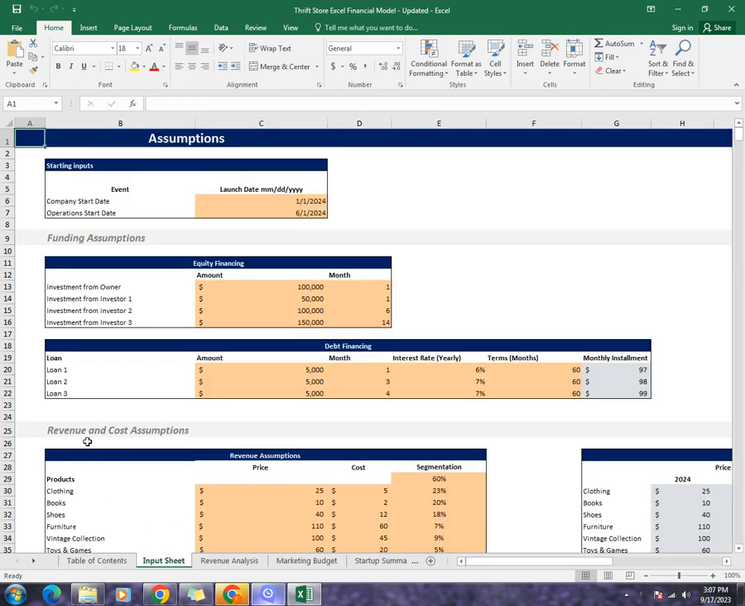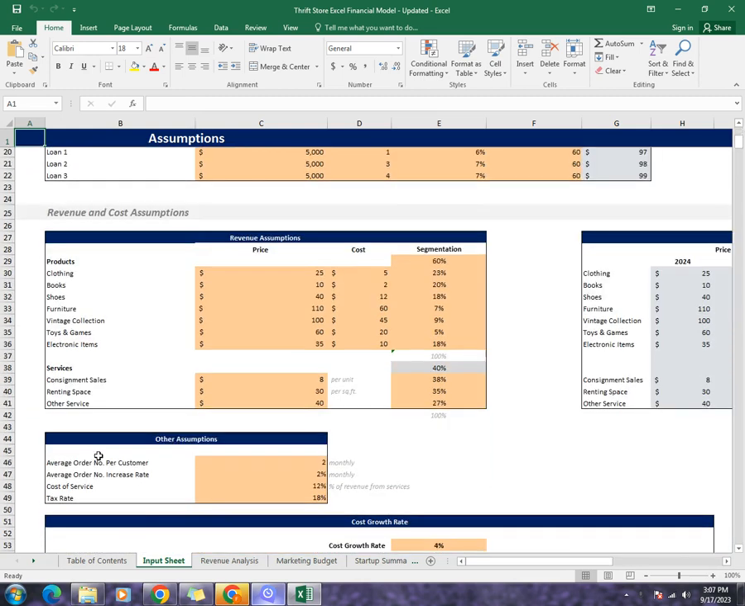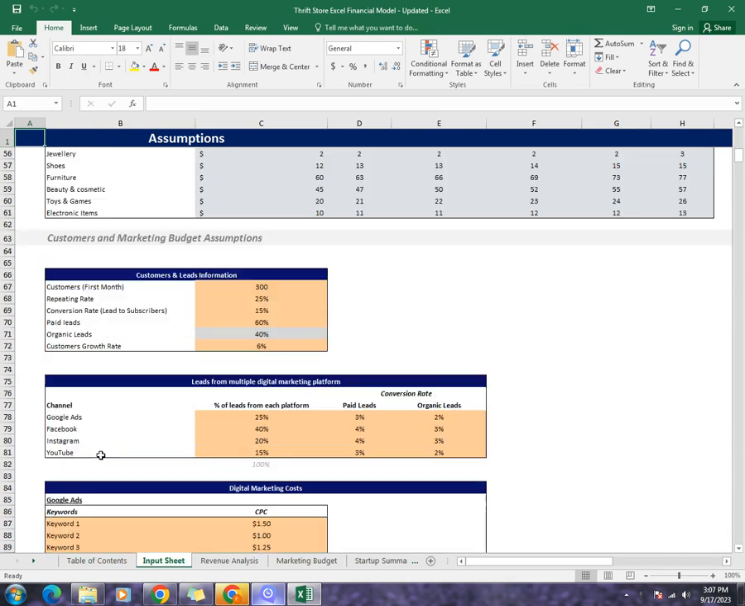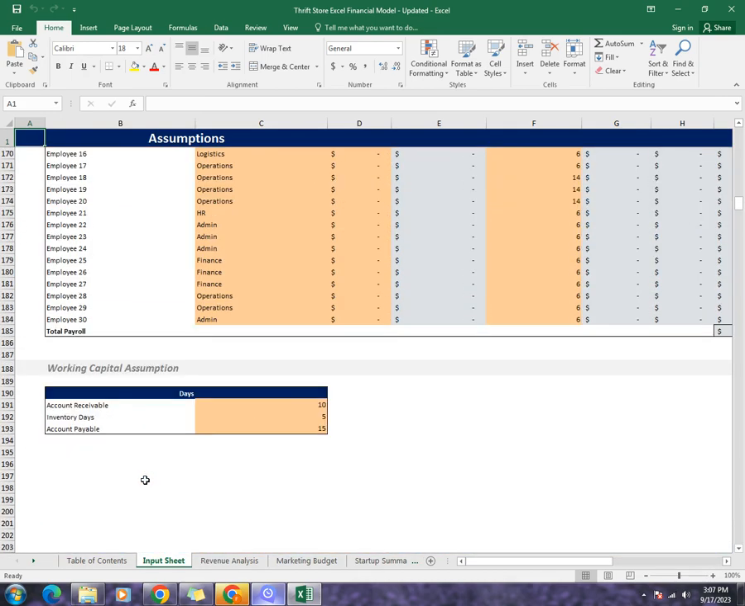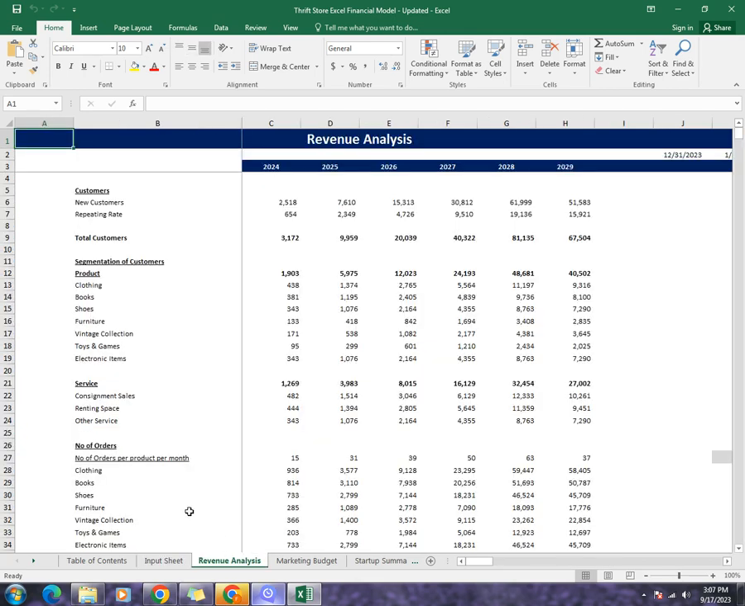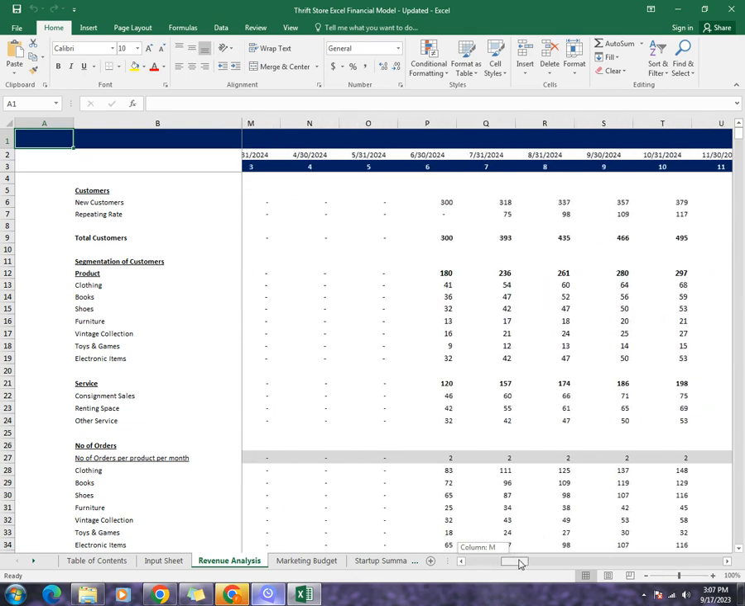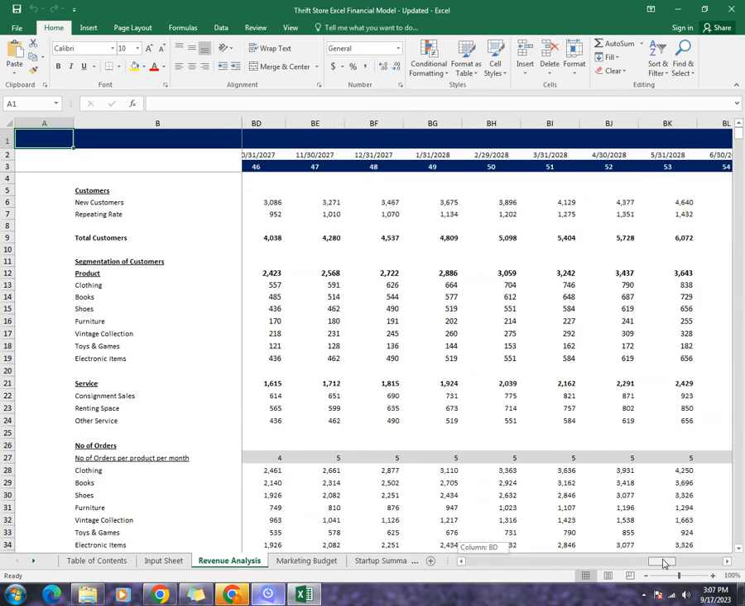Coming towards the input sheet, it will tell you about the funding assumptions, revenue and cost assumptions, customer and marketing budget assumptions, as well as the capex and opex of the business, and working capital assumptions. Coming towards the revenue analysis, it will tell you about the customers in the next 5 years on a monthly as well as yearly basis.